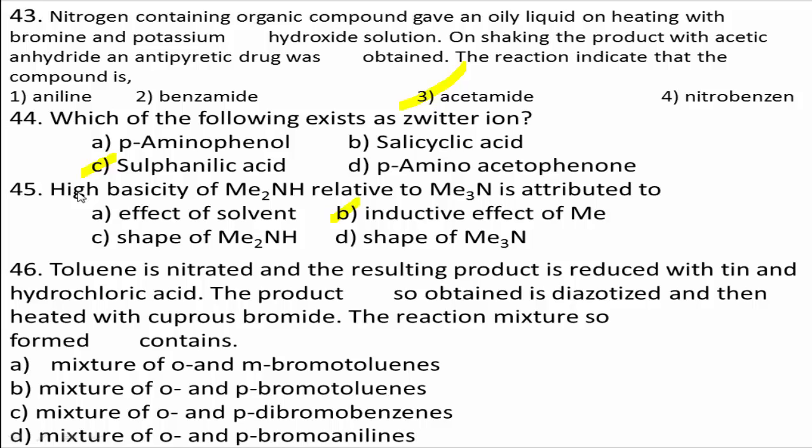Option A, mixture of ortho and meta-bromotoluenes. Option B, mixture of ortho and para-bromotoluenes. Option C, mixture of ortho and para-dibromobenzenes. Option D, mixture of ortho and para-bromoanilines.